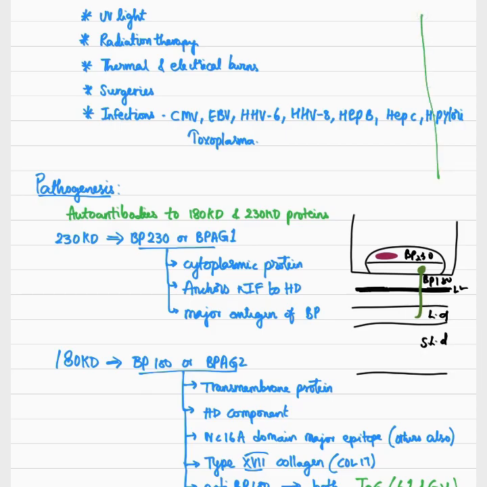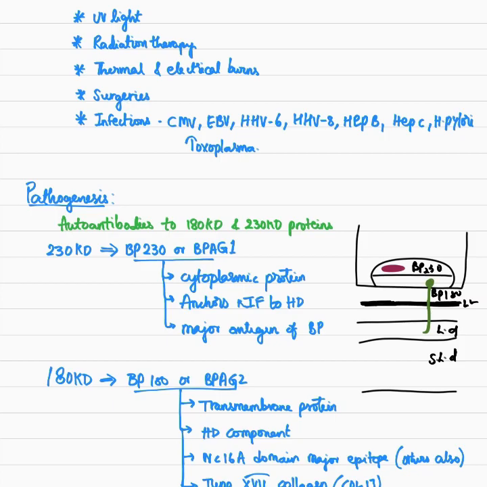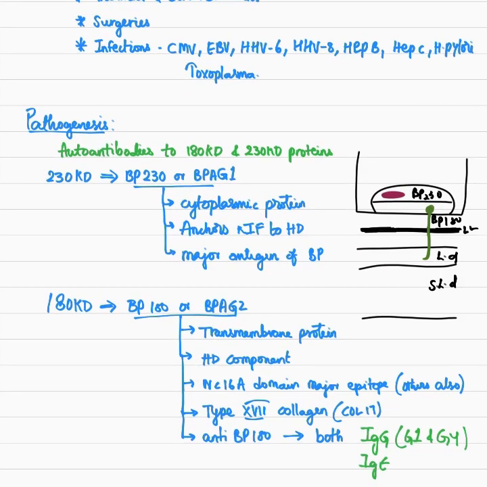Coming to pathogenesis, the main important role here is the formation of autoantibodies to 180 kilodalton and 230 kilodalton proteins. These proteins are important components of hemidesmosomes. In the sketch on the right hand side we can see the BP230 protein present towards the cytoplasm of the stratum basale, and BP180 is what connects the stratum basale all the way up to the lamina densa. BP230, also called bullous pemphigoid antigen 1, is a cytoplasmic protein and it anchors keratin intermediate filaments to hemidesmosomes, and it is a major antigen of bullous pemphigoid.